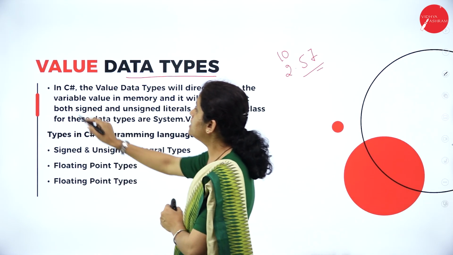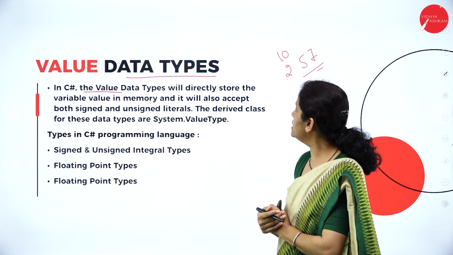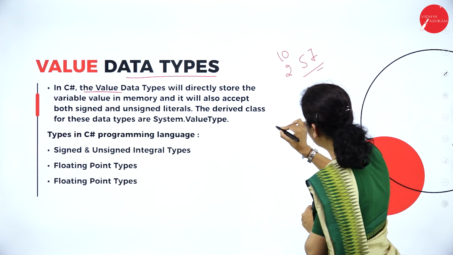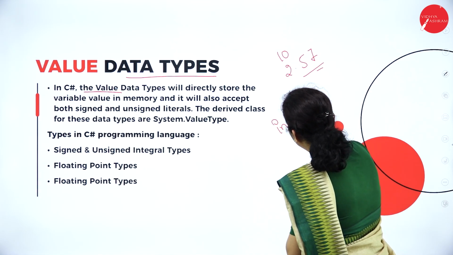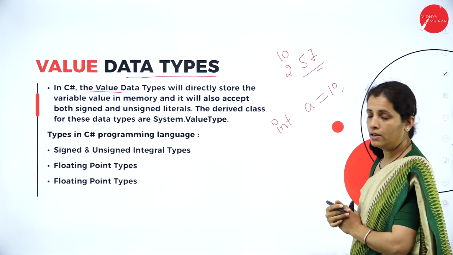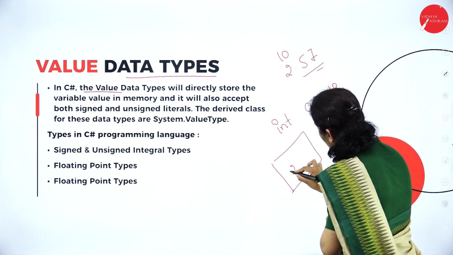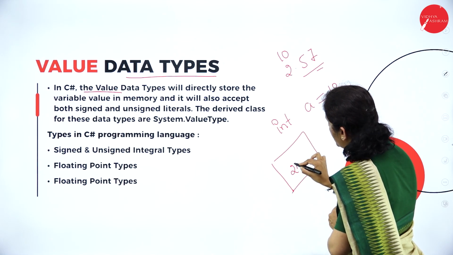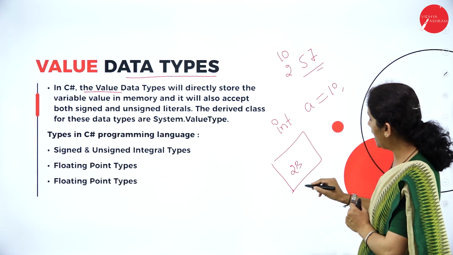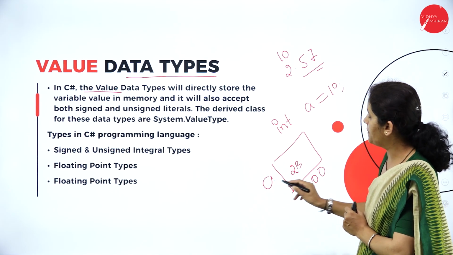So in C#, the value data type will directly store the variable value. See here, if I write int a = 10, what's going to happen? The compiler is going to allocate 2 bytes of memory. What is the size of the memory? 2B. Now this memory can be identified by the address, say 1000, or by the name a.